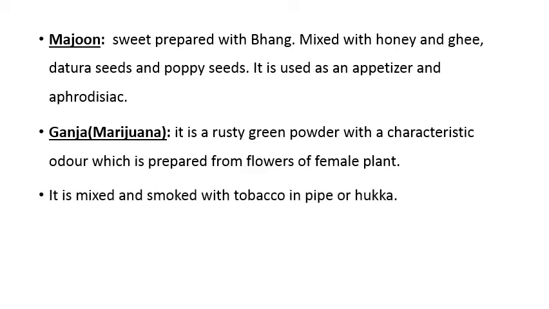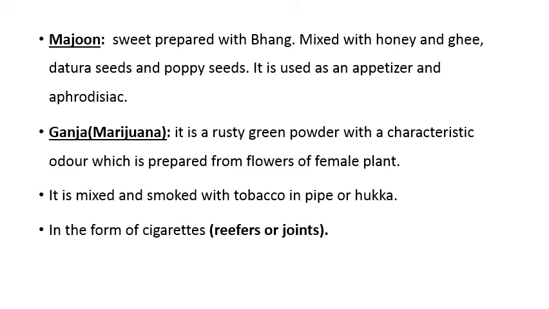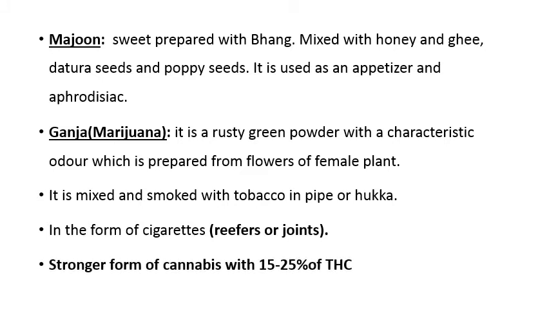This ganja is mixed with tobacco and smoked, either in a pipe or hookah, and it can also be smoked in the form of cigarettes, which are called reefers or joints. This is a common name in drug jargon. Once again, a reefer or a joint refers to ganja which is smoked in the form of cigarettes. And this ganja is usually the stronger form of cannabis preparation, with 15 to 25% of tetrahydrocannabinol in it.